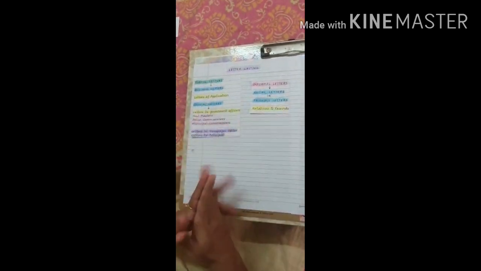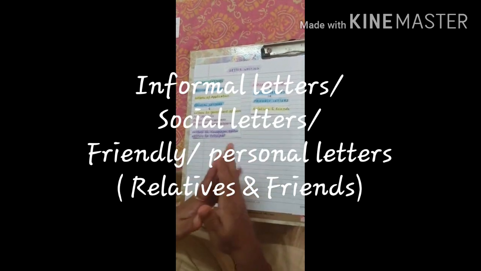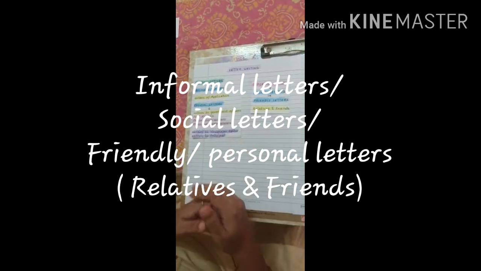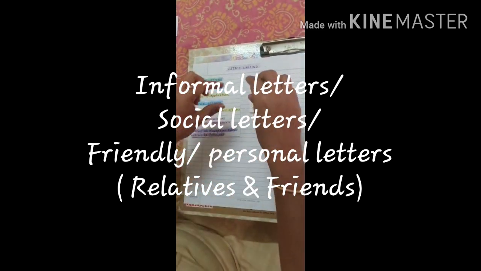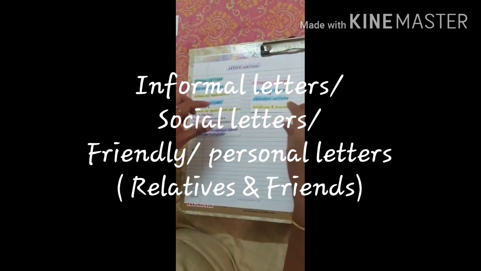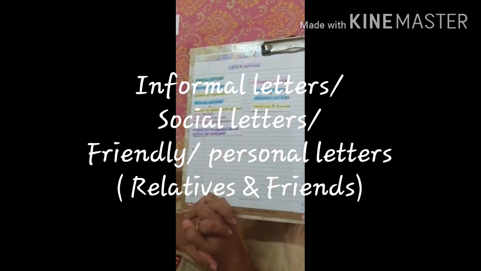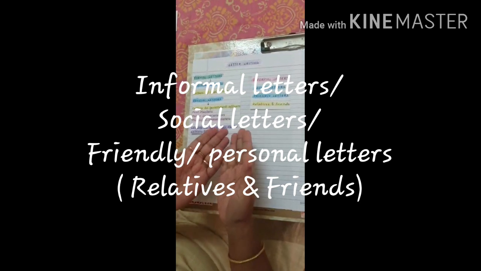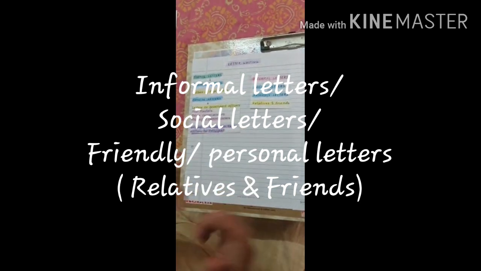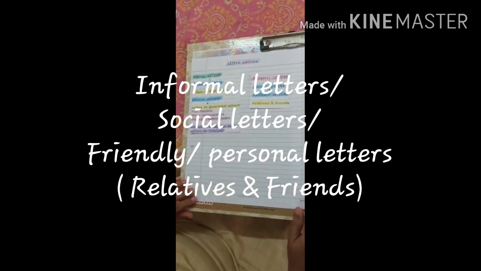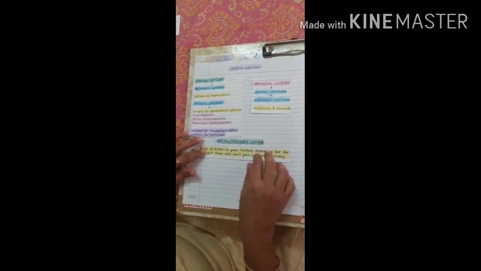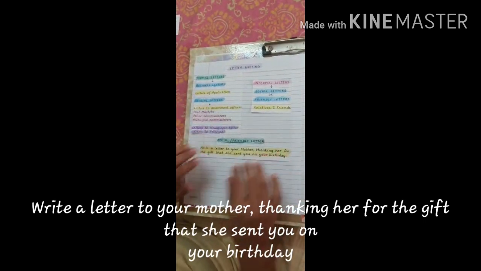The next type of letter is what we call informal letters. Now informal letters are actually called social letters or friendly letters. We don't put the name as informal there. We just use it as social letters or friendly letters. These are letters that we write to our relatives and friends. Now we all write letters to our friends and relatives, isn't it? And today we are going to write one such letter. It is a social or friendly letter.